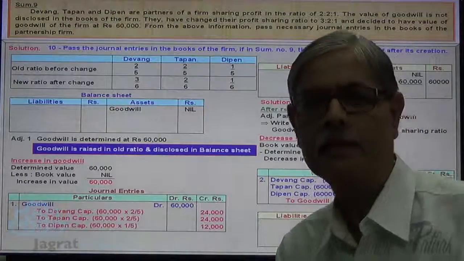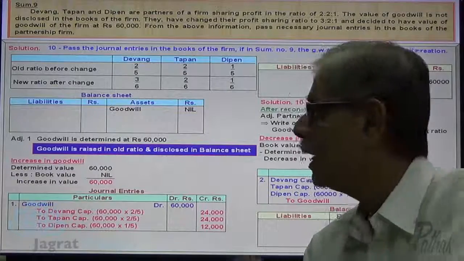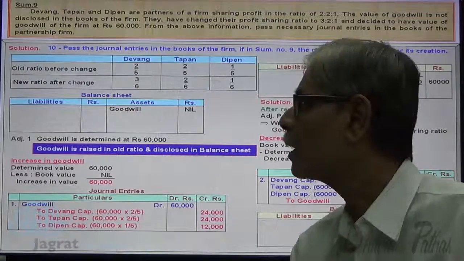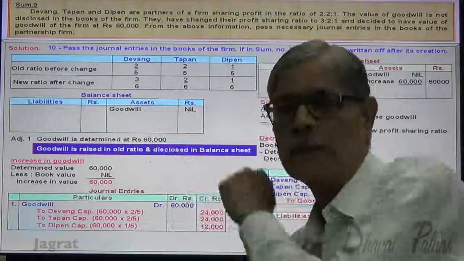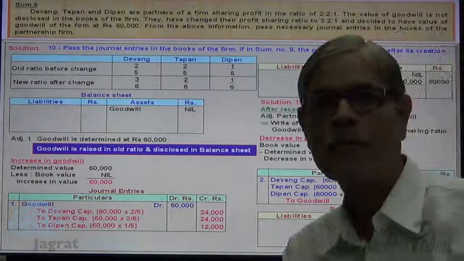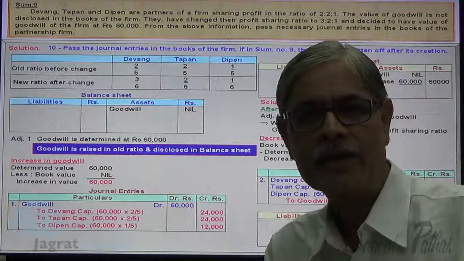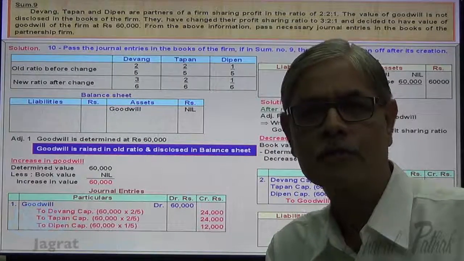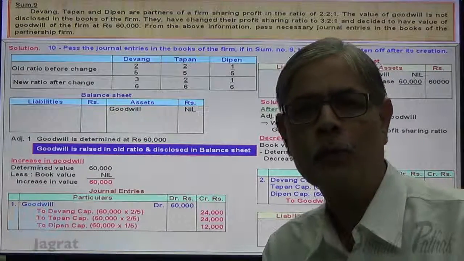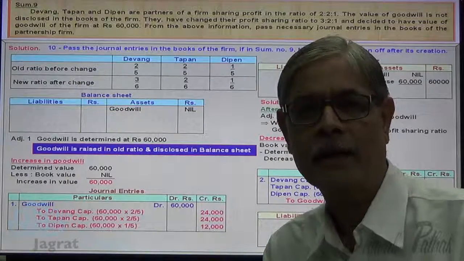Now in this sum, though not questioned, I have reported or explained the sum wherein I have prepared balance sheet and adjustment. Then this is once again balance sheet and adjustment. I have deliberately mentioned you the accounting style in this manner because this accounting style will be useful to you when you go for solving the sum on partnership admission and retirement.